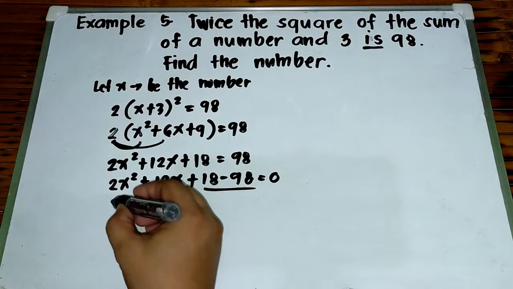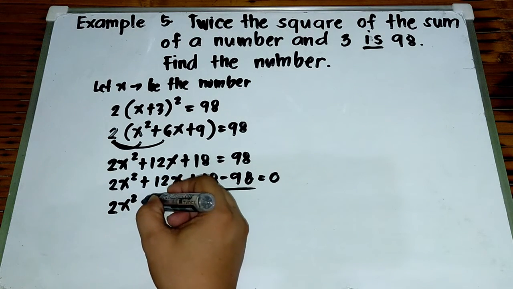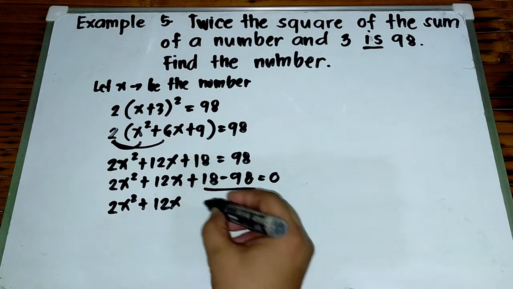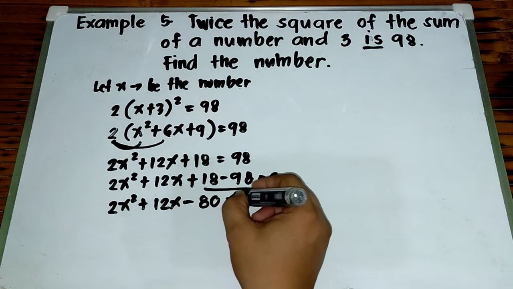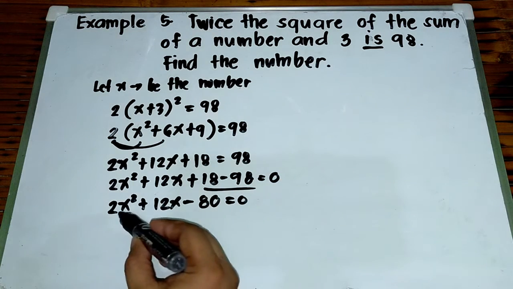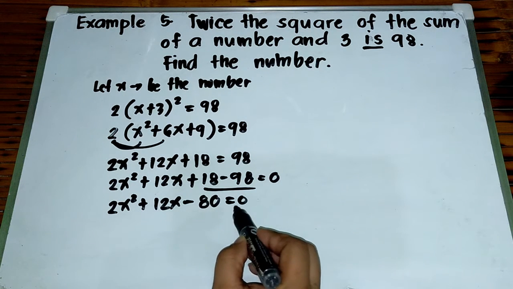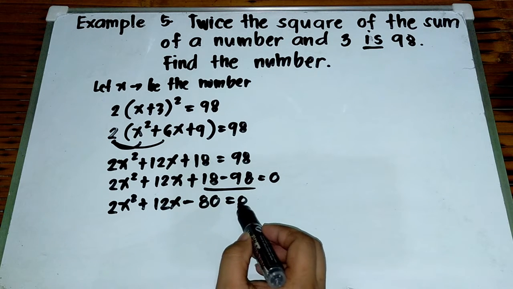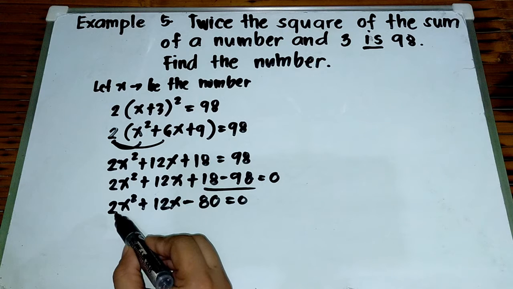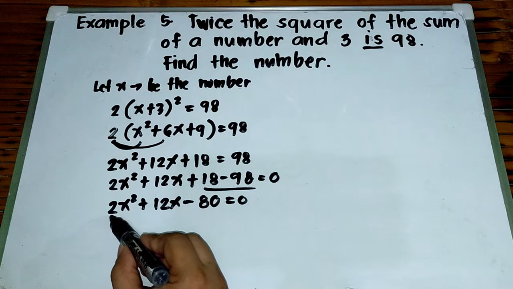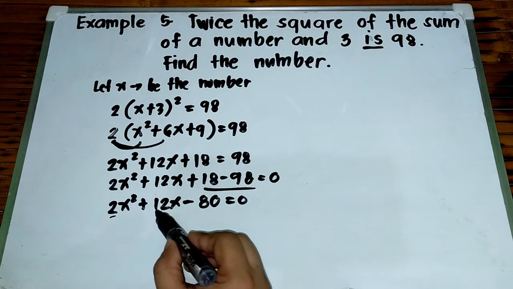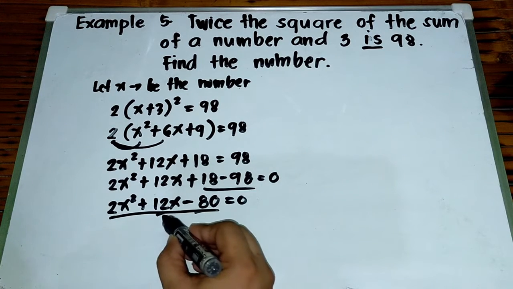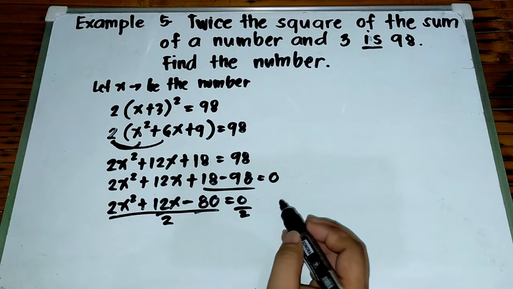So, simplify natin ito. So, this is 2x squared plus 12x, positive 18 minus 98, that is negative 80, is equal to 0. So, we have this equation, 2x squared plus 12x minus 80 is equal to 0. But, this equation can be simplified. Look at the coefficient of x squared here, which is 2. Yung 2 na yan ay divisible dito sa 12 at saka 80. Pwede tayong mag-divide both sides of the equation by 2.